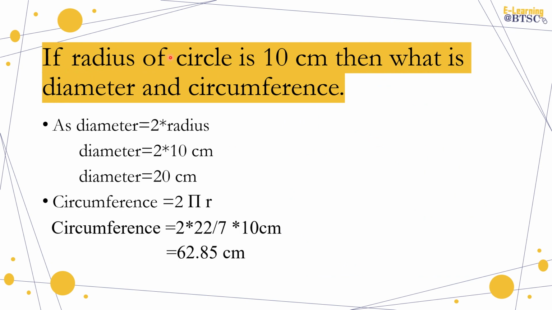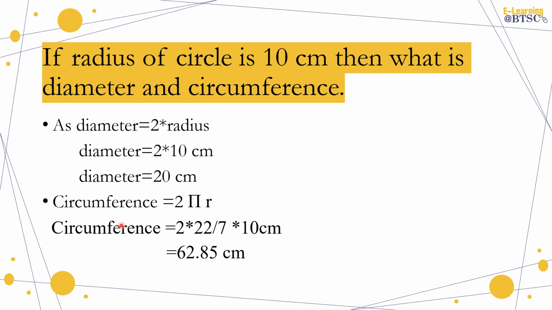If the radius of a circle is 10 centimeter, then what will be the diameter and circumference? As we know that diameter is the double of the radius, we will take the double of the radius. The radius is 10 centimeter. Then if you multiply 10 with 2, or you can say if you double the radius, you have the diameter, that is 20 centimeter.